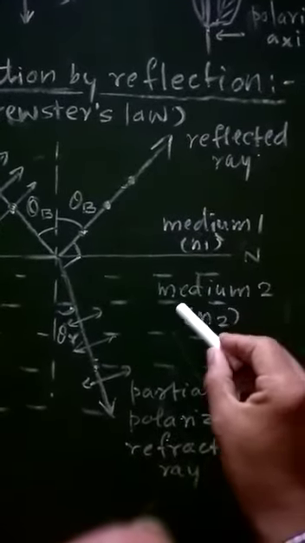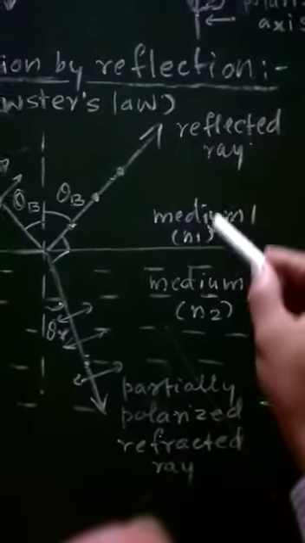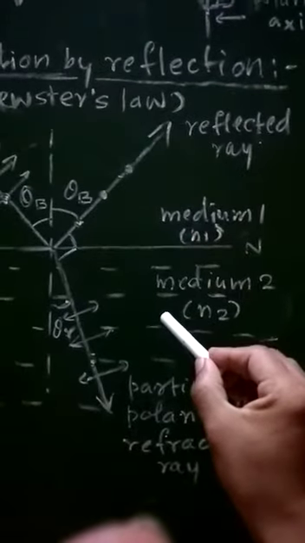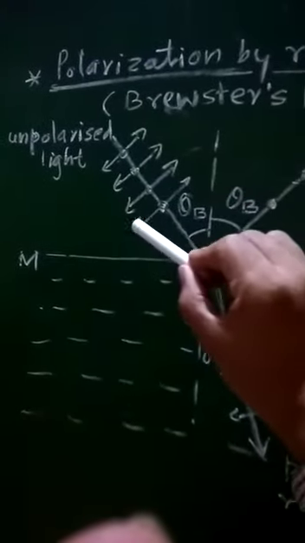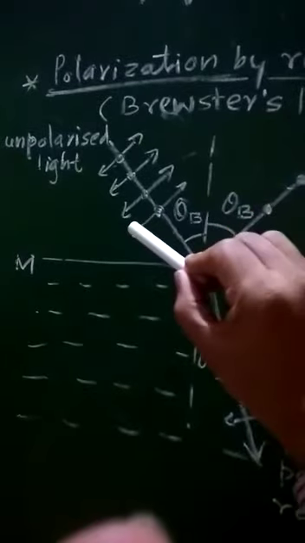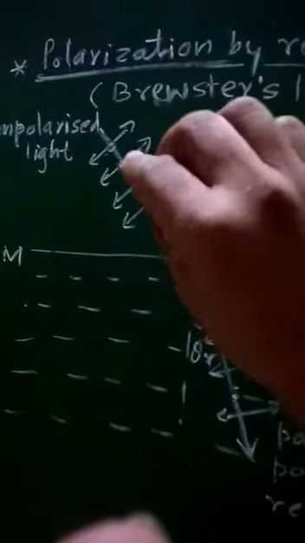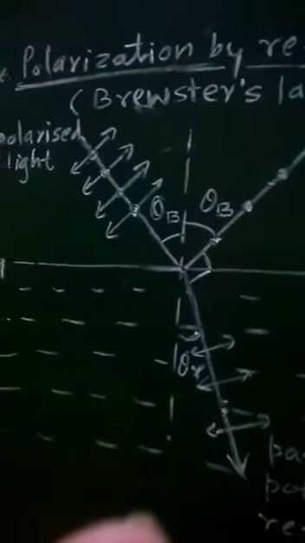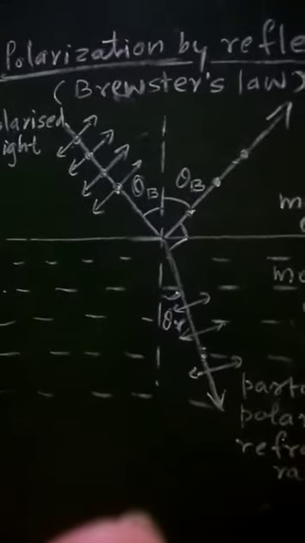Below that there is medium 2 having refractive index n2, so that this will act as the rarer medium and this will act as the denser medium. Now an unpolarized ray of light, consisting of electric field vectors parallel to the plane of the board as well as perpendicular to the plane of the board, will be obliquely incident on this surface MN.